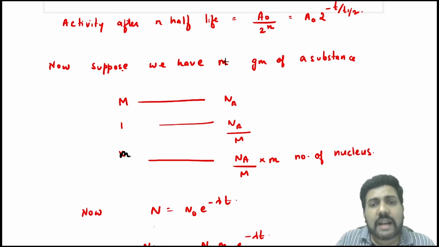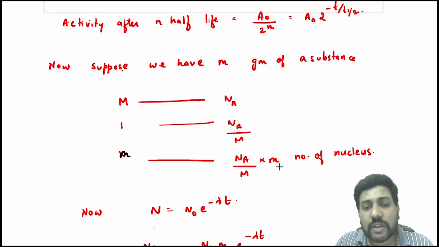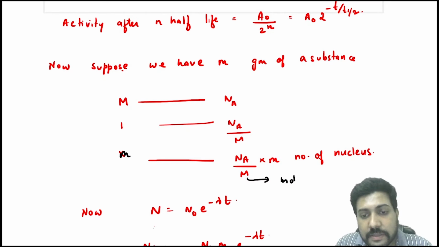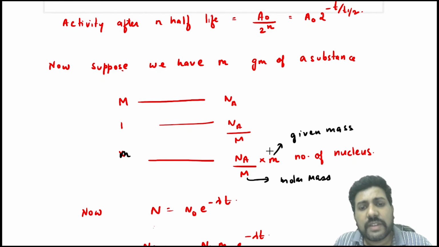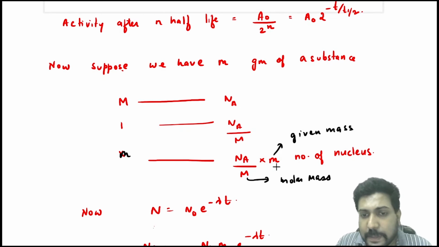If you have small m gram of a substance, then the number of nuclei will be Na by capital M into small m. So the number of nuclei for a given mass of a substance is equal to the Avogadro number divided by M, where M is the molar mass, multiplied by the given mass.